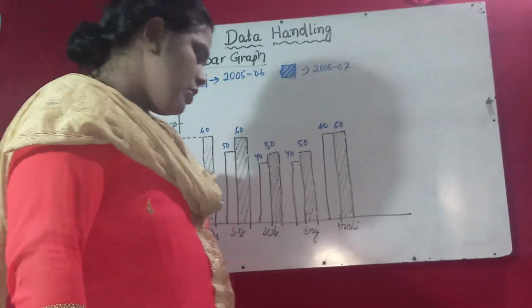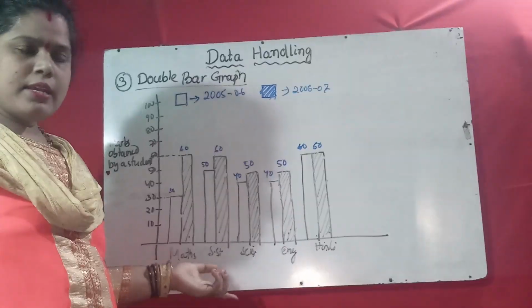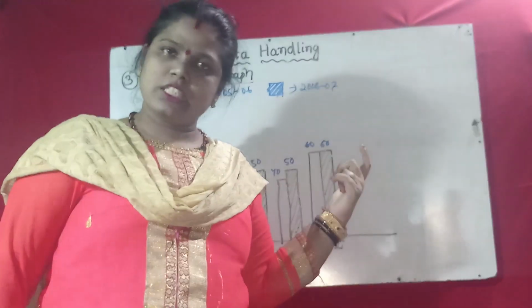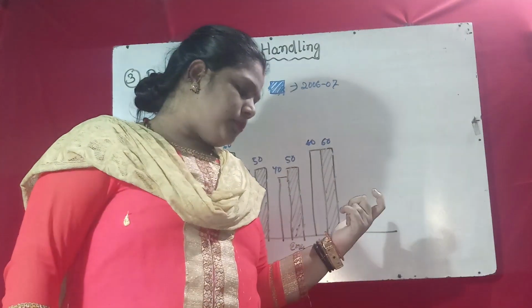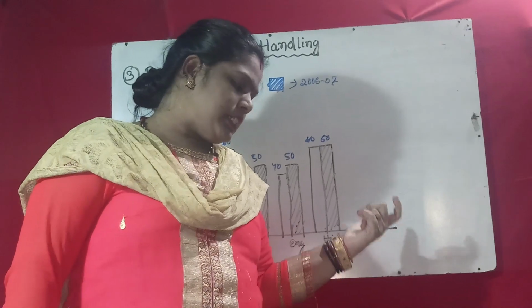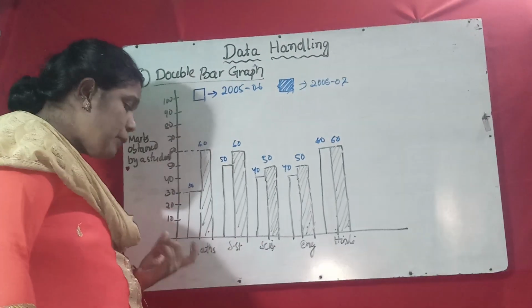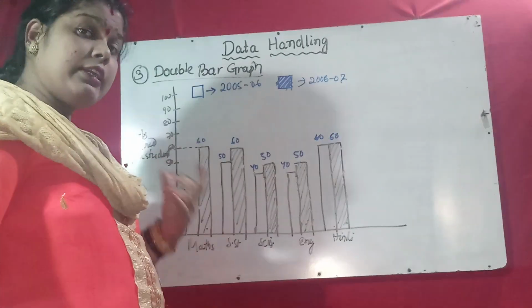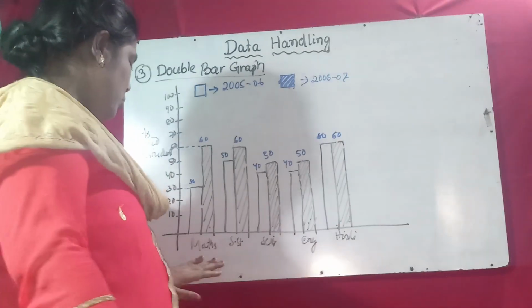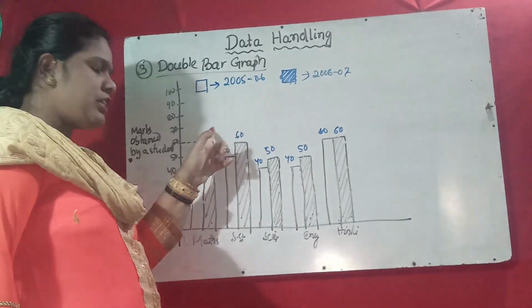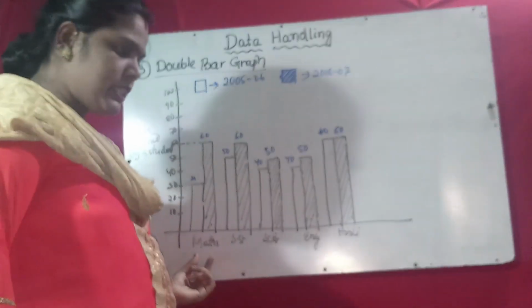So what is the information given by the double bar graph? It is a comparison between the two sessions of the marks obtained by a student. In which subject has the performance improved the most? That is, in which subject did the marks increase the most? That is mathematics, because 30 to 60 means the marks doubled.